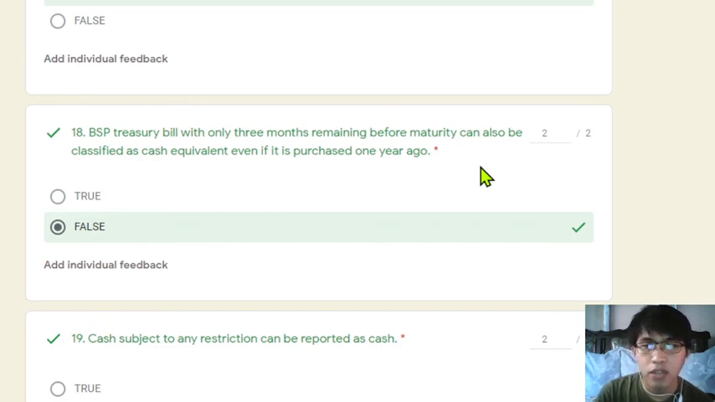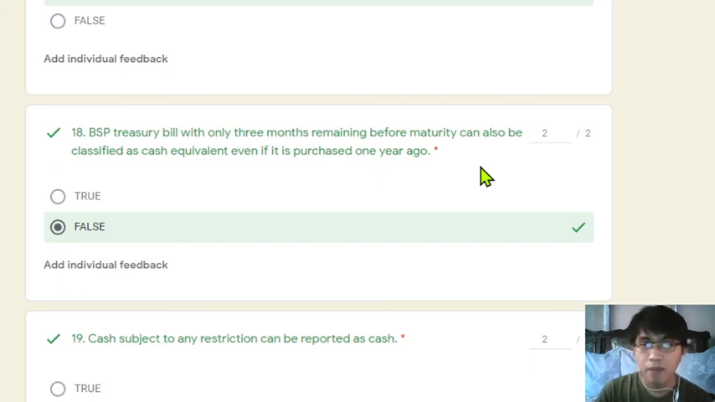So what is the rule on cash equivalent? Yung acquisition or purchase date. Dapat kung kailan mo yan binili, ay doon pa lang magka-count yung 3 months before maturity. Ito, this BSP Treasury bill, although ito ay magmamature na in 3 months, binili mo na yan 1 year ago pa. So, can you classify it as a cash equivalent? The answer is no. Remember the rule, acquisition or purchase date dapat ang titingnan mo before you classify it as a cash equivalent. So number 18 is false.